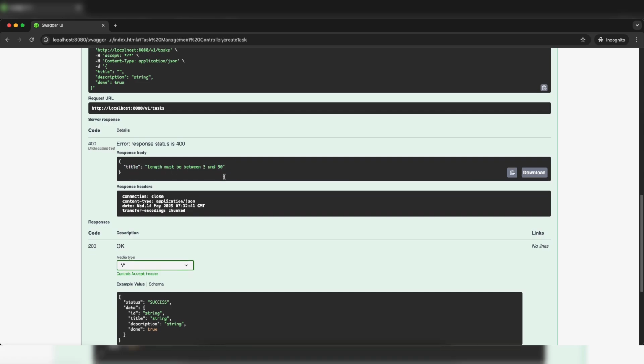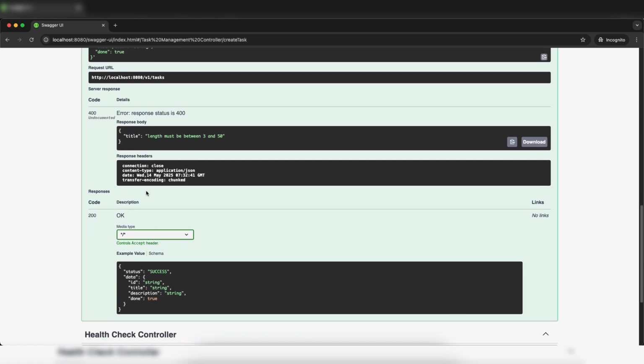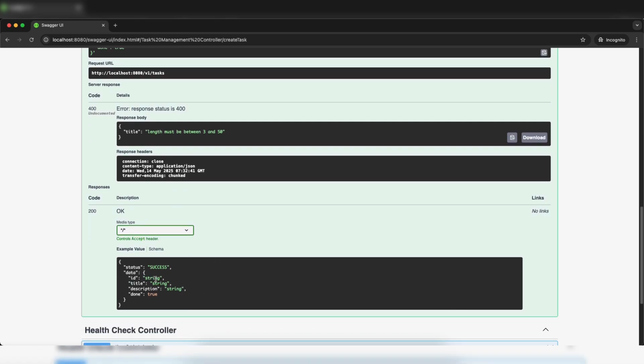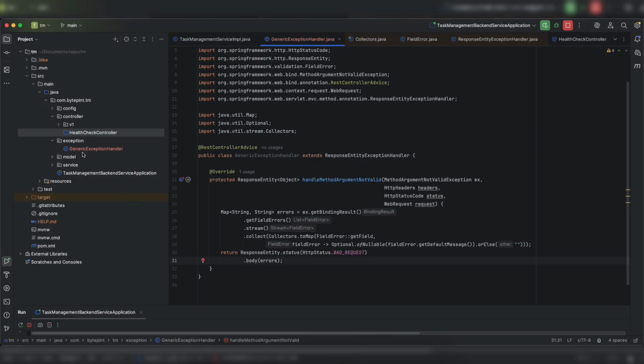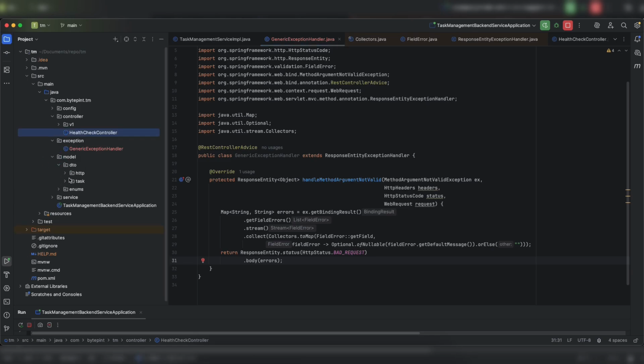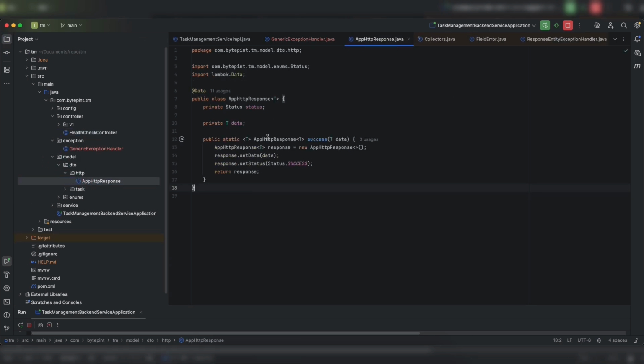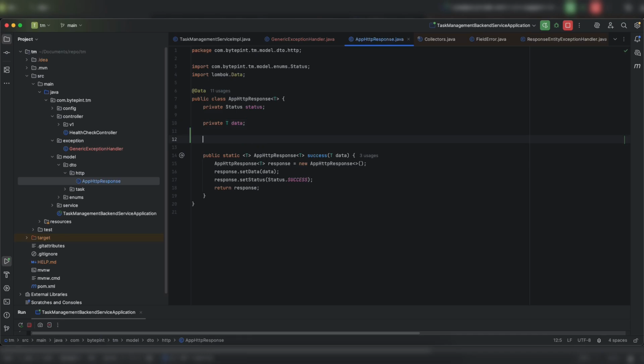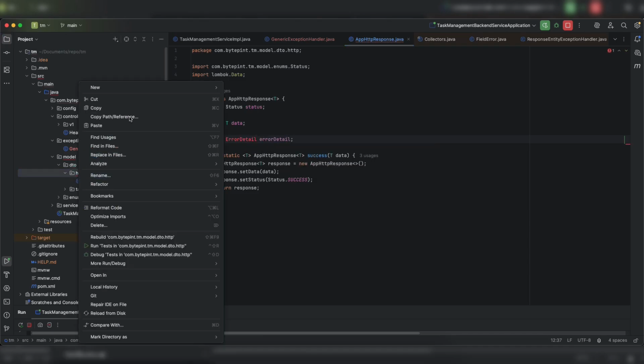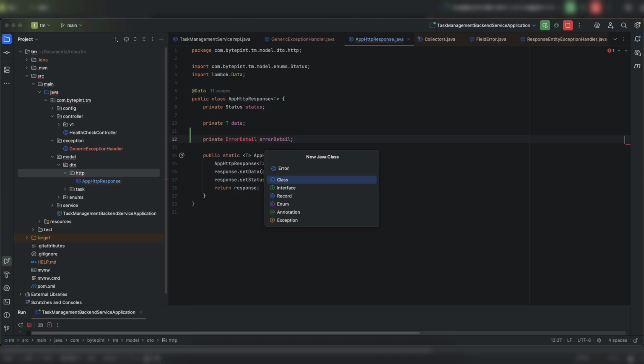Okay. But there is one problem. So if you remember, when we were creating AppHttpResponse, I said we should have a consistent response even if we have an issue, right? So if I go to this AppHttpResponse DTO, I have a generic response for success response. But for error, I said earlier as well, I will be creating a variable. So let me create it. Private ErrorDetail. Okay. And let me create this ErrorDetail class as well.